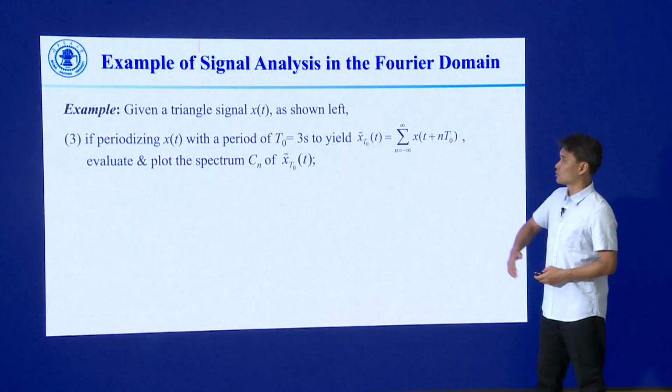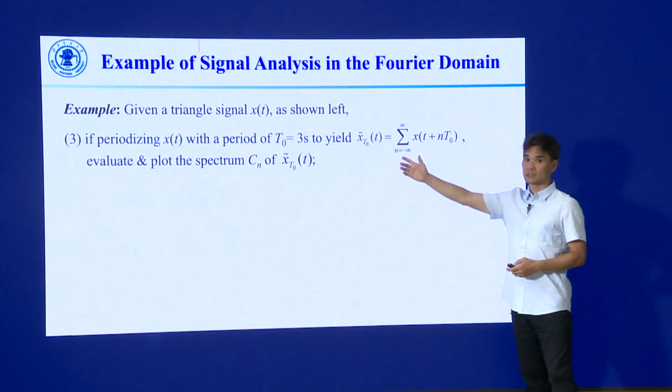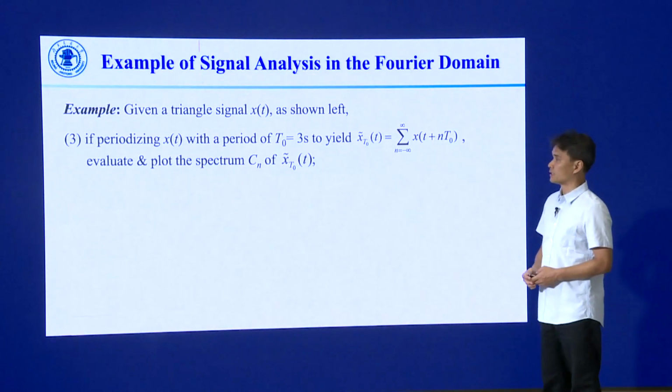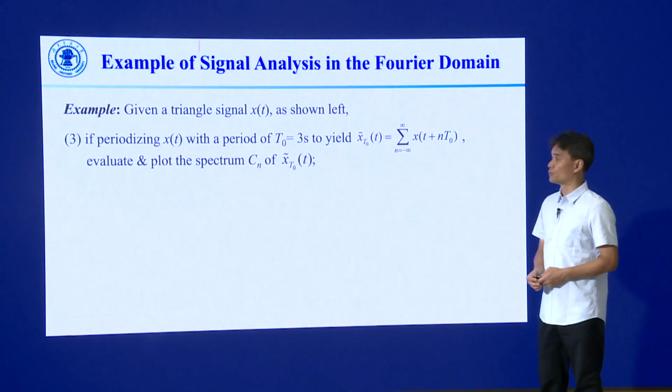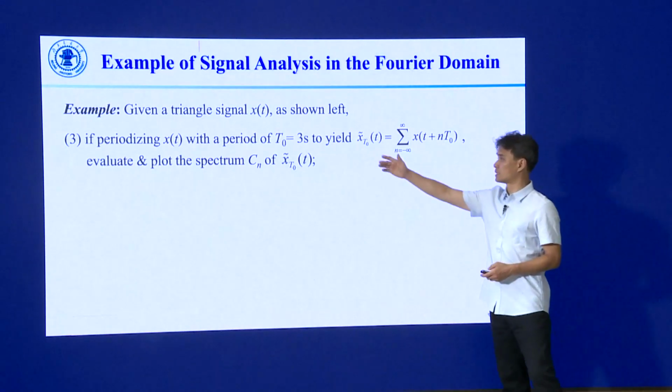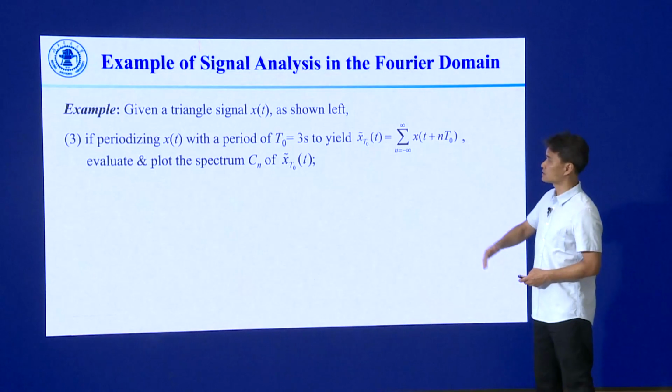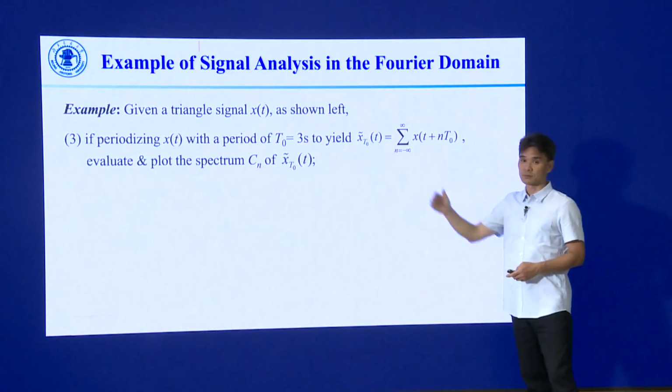What if we are trying to periodize the original signal in the time domain? Here we used a period T sub 0 equal to 3 seconds. And here is the periodized signal in the time domain. And what is the spectrum for that signal?